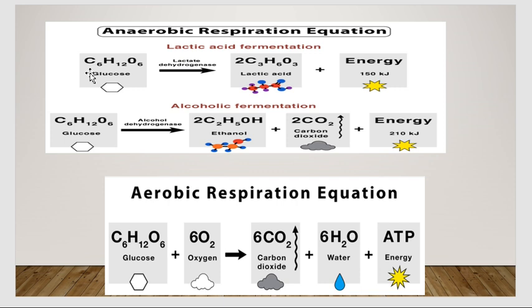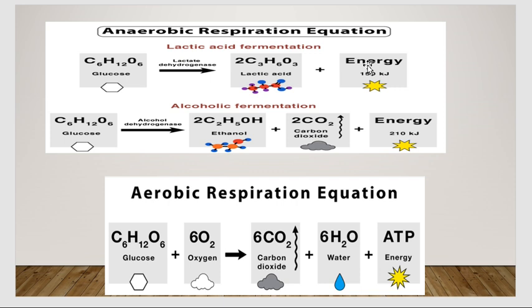C is carbon, H is hydrogen, O is oxygen: C has 6 atoms, H has 12 atoms, O has 6 atoms, which is glucose. With lactate dehydrogenase, it converts to 2C3H6O3, that is lactic acid, plus energy. So this is a form of anaerobic respiration, lactic acid fermentation.